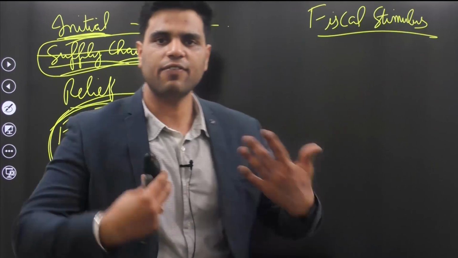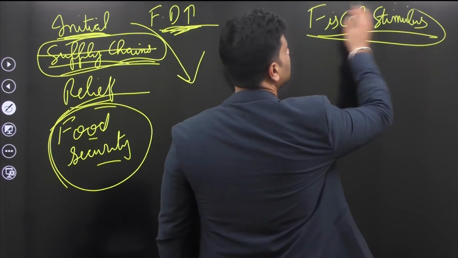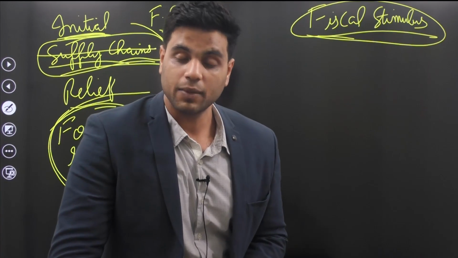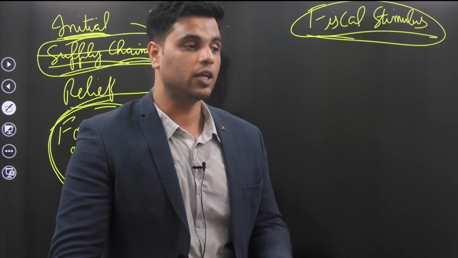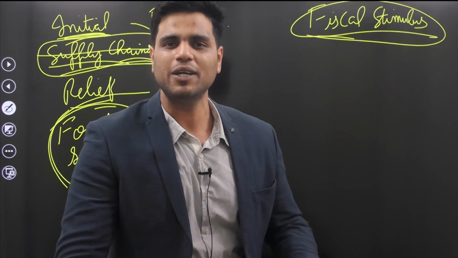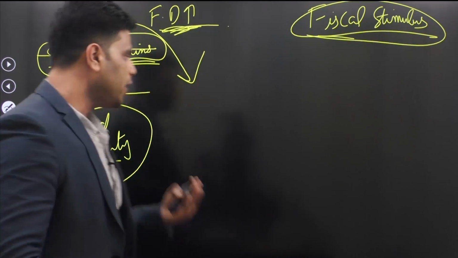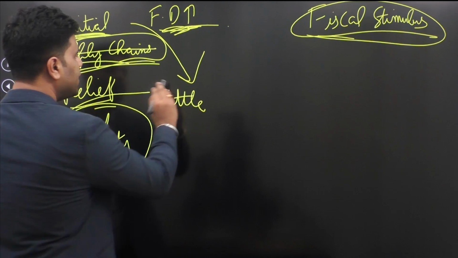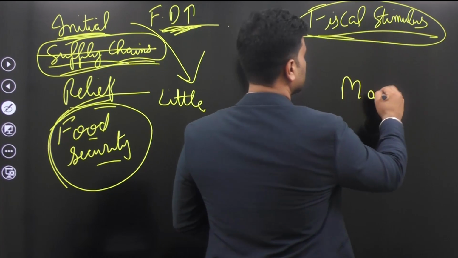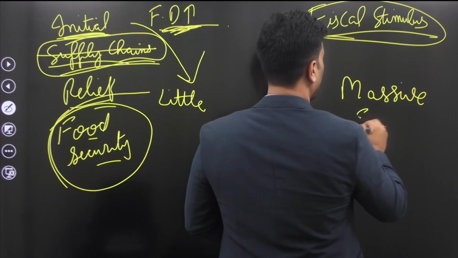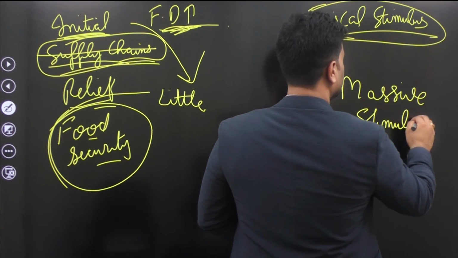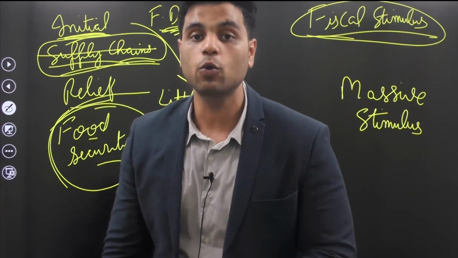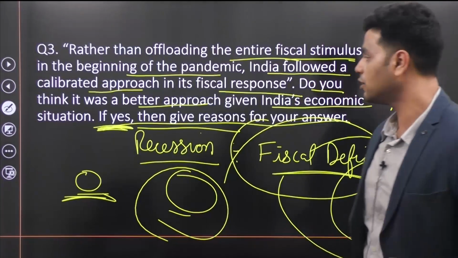So when the unlocking phase started, India provided demand side fiscal stimulus. India came up with the Atmanirbhar Bharat package. India came up with various Diwali bonus schemes for government employees. You remember that part, right? So India followed a calibrated approach. Little stimulus in the initial days, massive stimulus afterwards. Did this approach work well for India? Absolutely, it did. And that's the argument presented by the Economic Survey.